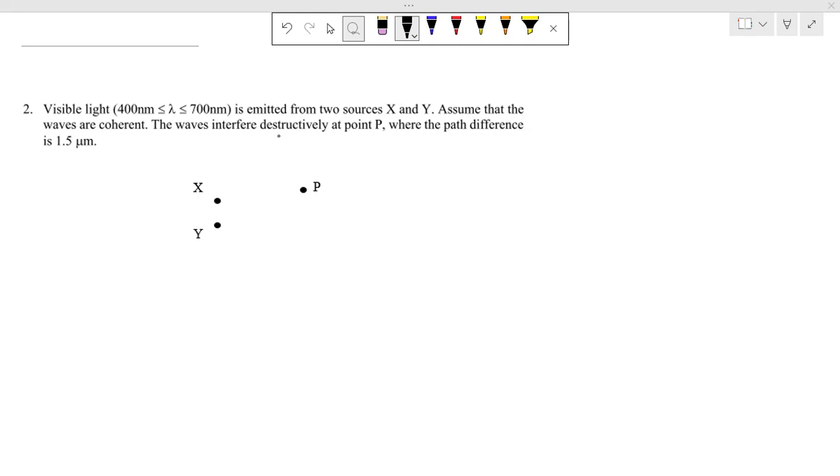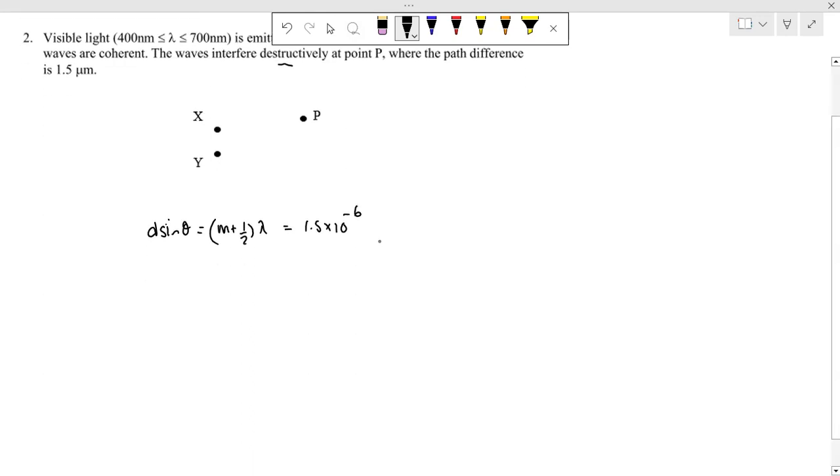Okay, take note, destructive interference means the path difference between the two light sources is d sine theta equals to m plus half lambda. And this is known as your path difference. The path difference is 1.5 micrometer. So to solve this question, we need to substitute the values of m and see under what condition lambda lies in your visible spectrum. And we know m is an integer value. So we start with m equals to 0.